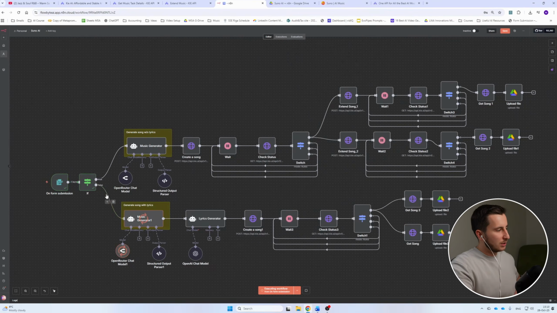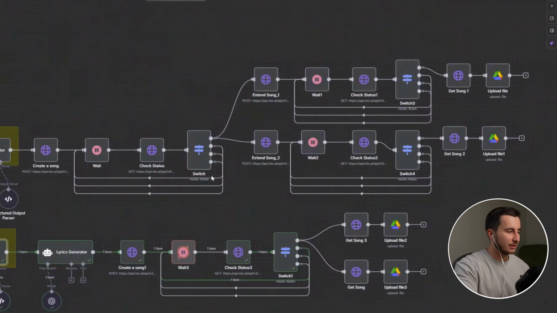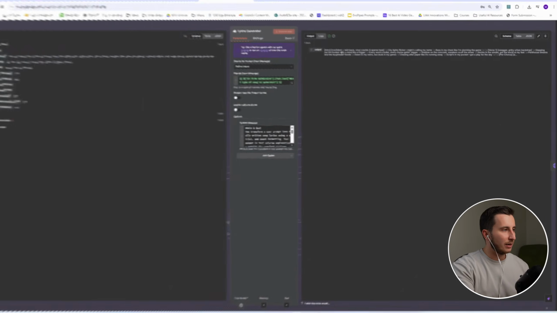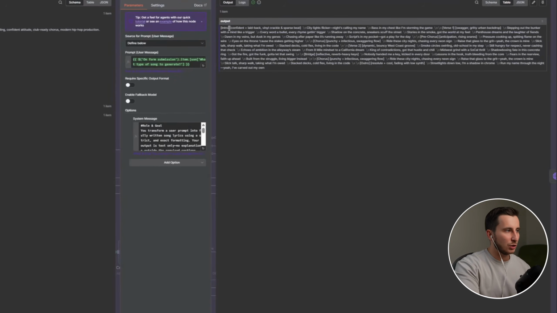All right, so this is what happens: there's a short switch module which says if we're going to generate with lyrics, we go this route. If no lyrics, we go this route. What actually happens here is this agent is generating the specific items that we need for the song: style, style weight, weirdness, constraint, audio weight, basically the custom mode, instrumental or not, etc. The prompt itself, the style, etc. The second agent that we have right in here will generate the lyrics, and the lyrics should be in a specific format.